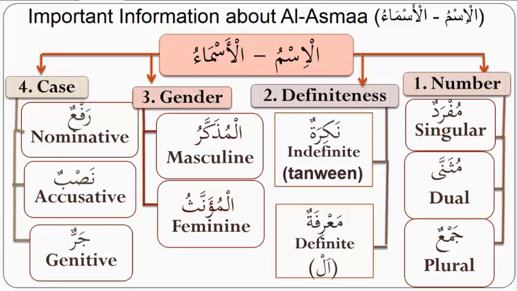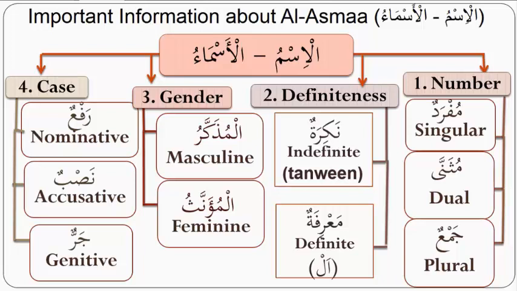Remember we did harful jar, okay? It means genitive, and it is represented by a kasra, inshallah. Like the nasb is represented by a fatha, and the rafa is represented by a dhamma. All these are in regular words that have regular endings, that are not built in a particular way. So this is something that is important to pay attention to.